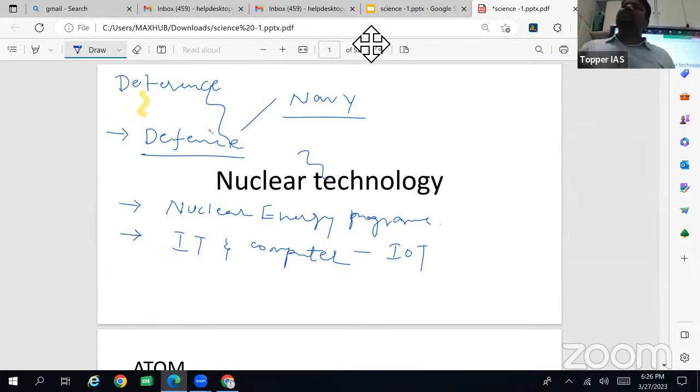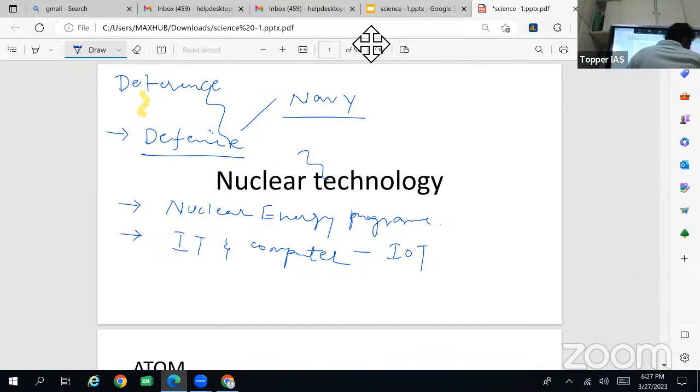So some big question was there. This defines which of the following technologies? IoT, Internet of Things. So how IoT actually works, in general, not in depth. There is no need to do a PhD in science to write the UPSC. You must know what IoT is and where it can be applied.